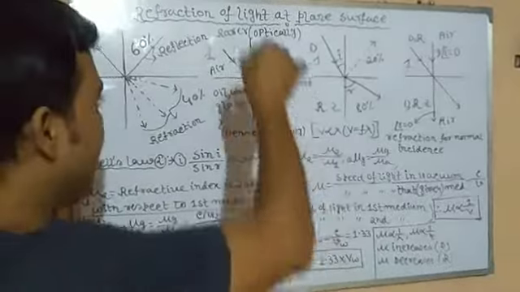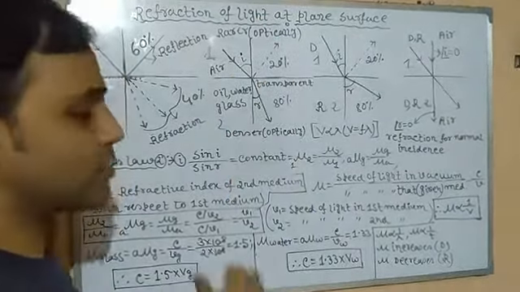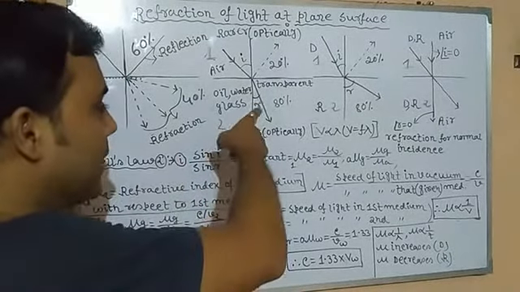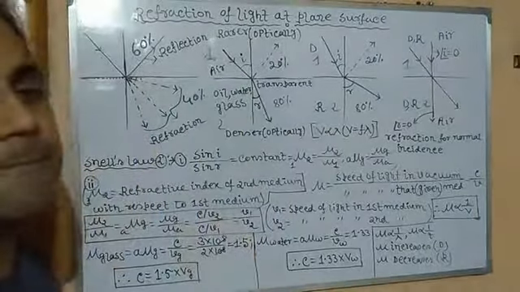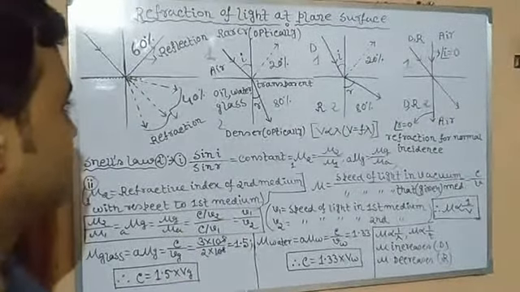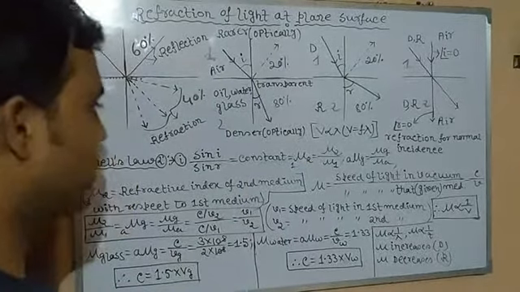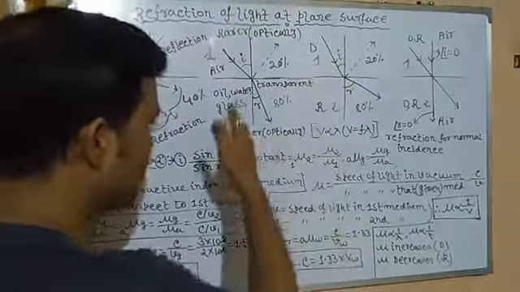It's just like entering from a dry empty road onto a muddy road. In this case, the front wheel towards the right side automatically moves towards this side. So when light enters from a rarer medium to a denser medium, its velocity decreases and the refracted ray bends towards the normal. Why?